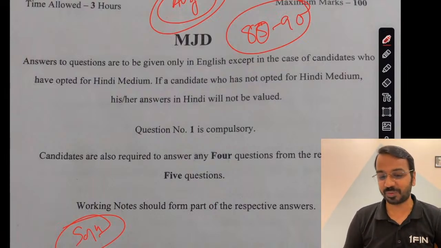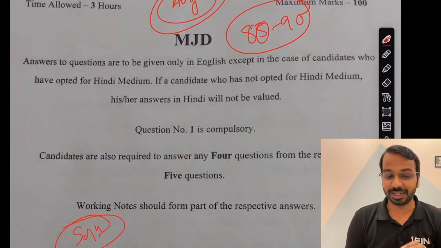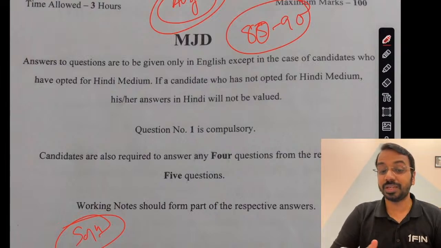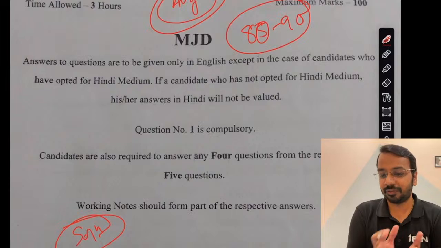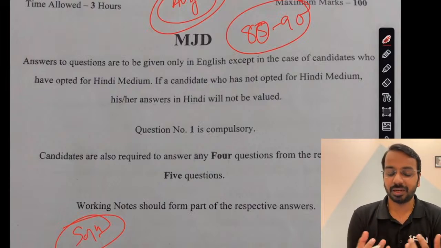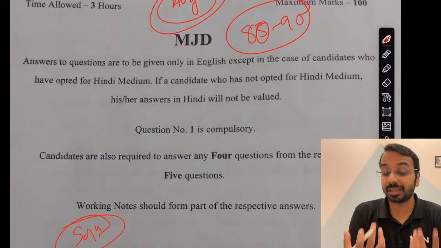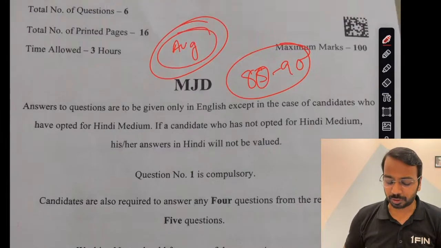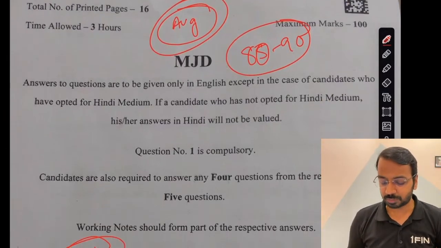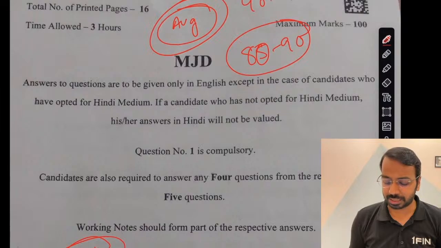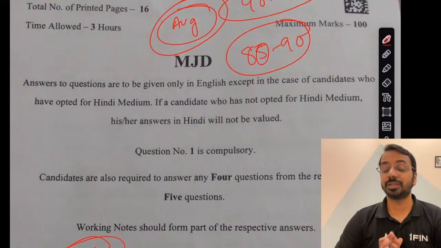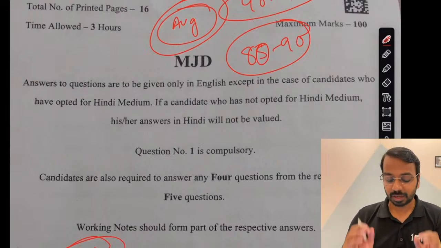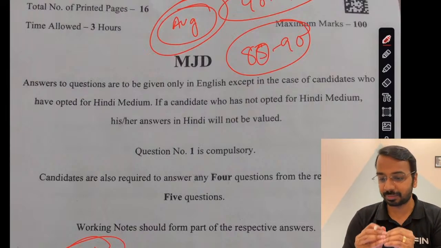This is a paper in which I think the Institute has been really generous for CA Inter students. I hope all the papers come easy and attemptable, and even if there is some kind of difficulty, don't be scared or panic in the examination. In any paper, as I mentioned in yesterday's session too, 40 to 50 marks, and I have been telling this for a long period of time, 40 to 50 marks of a paper is generally attemptable. So focus on the part of the paper which is attemptable.